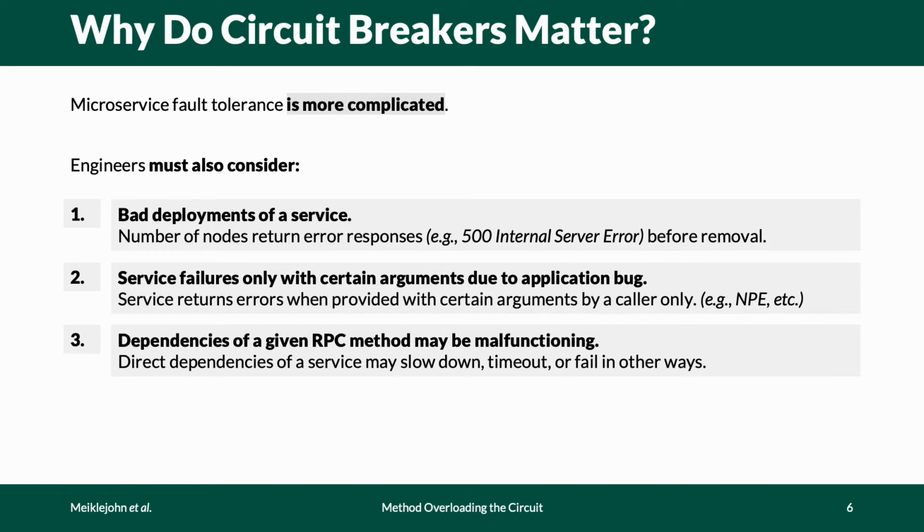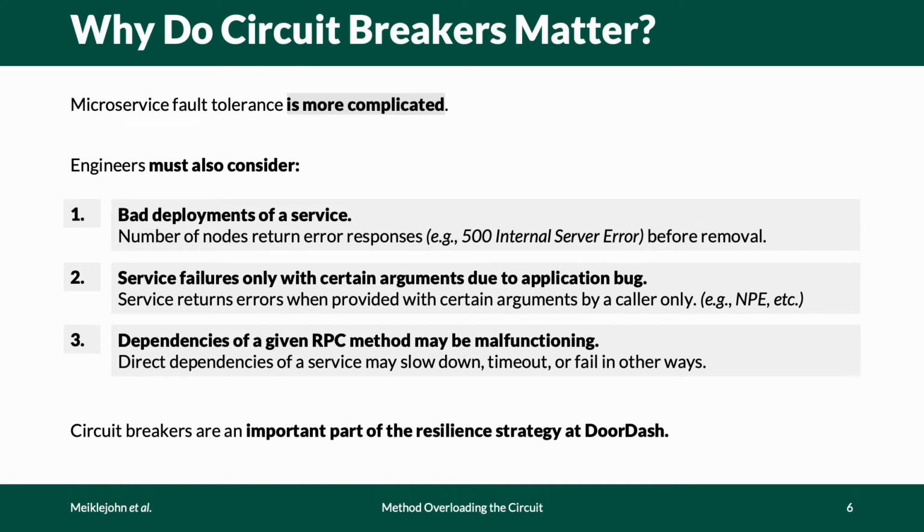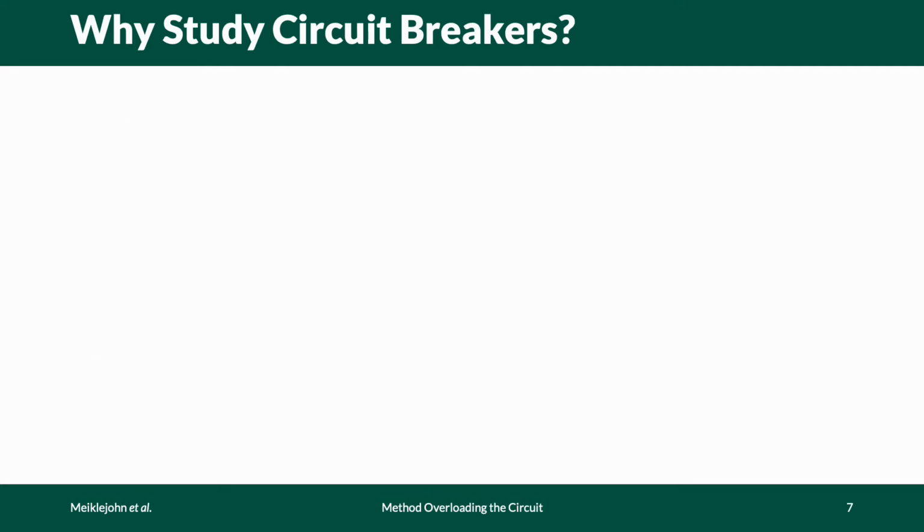This could be outside of a single service's control. Its dependencies might slow down, experience timeouts, or fail in other ways that trigger bugs in the service that takes it as a dependency, and therefore, circuit breakers are an important part of our resilience strategy at DoorDash. So why are we here?